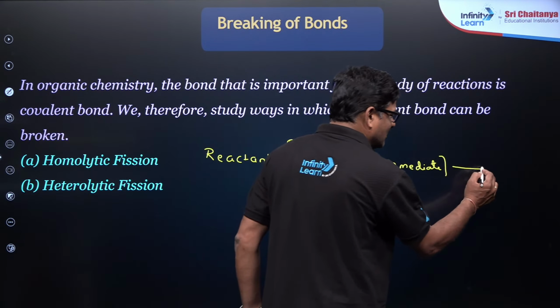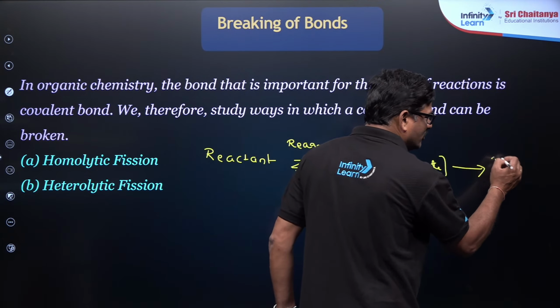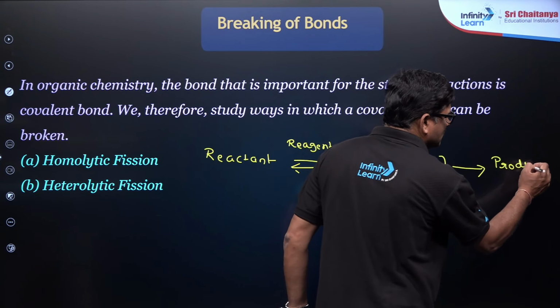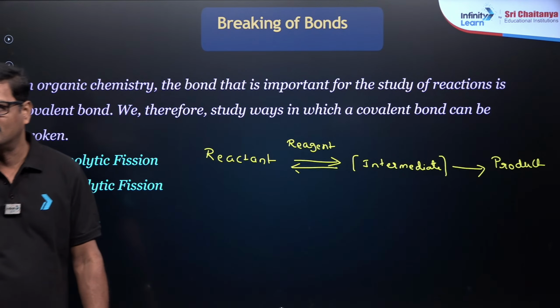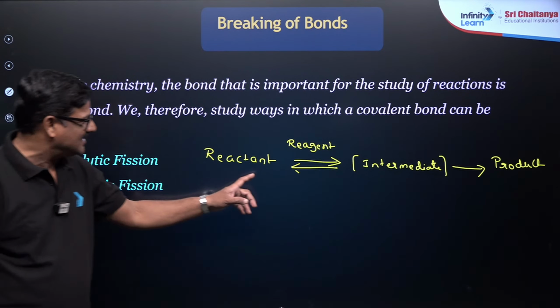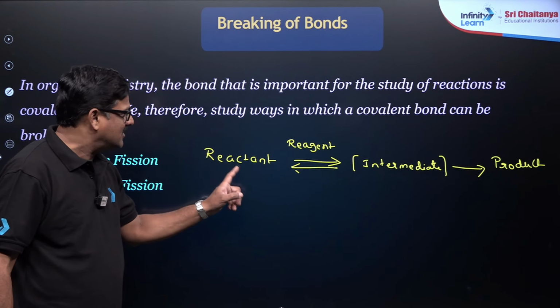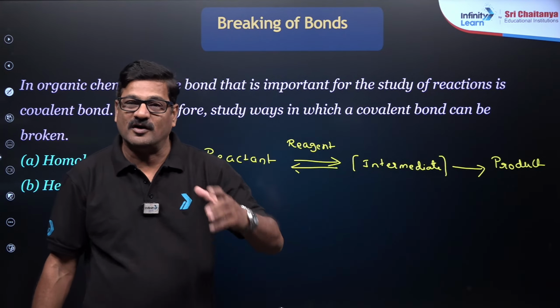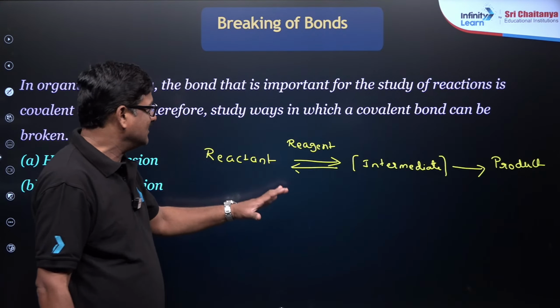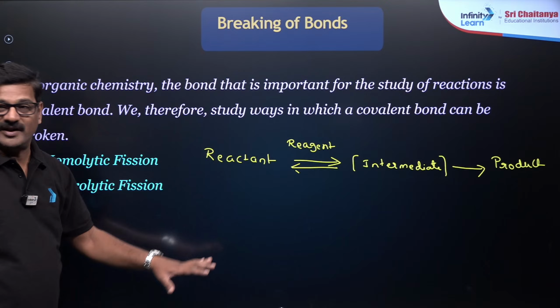The intermediate rearranges to give a product. This is the basis of the total organic reaction mechanism, where you see how old bonds are broken in the reactant and how new bonds are formed in the product.